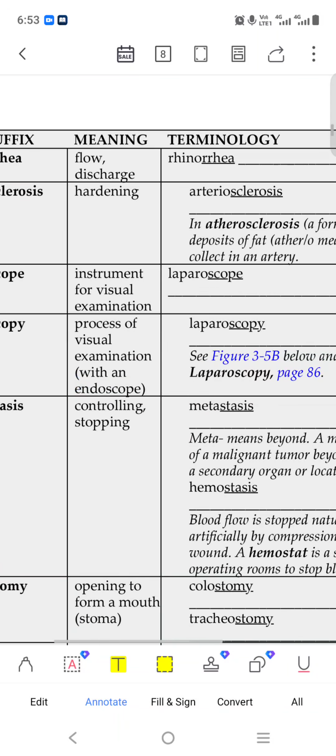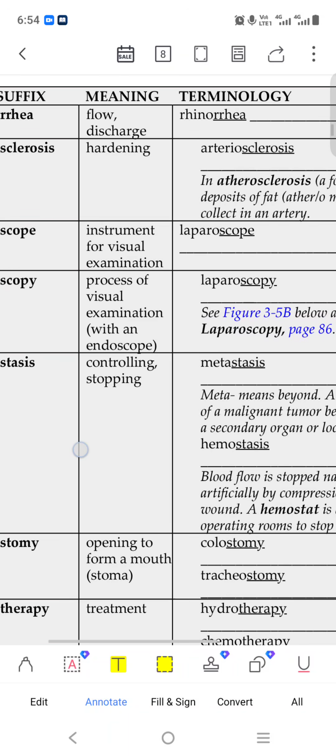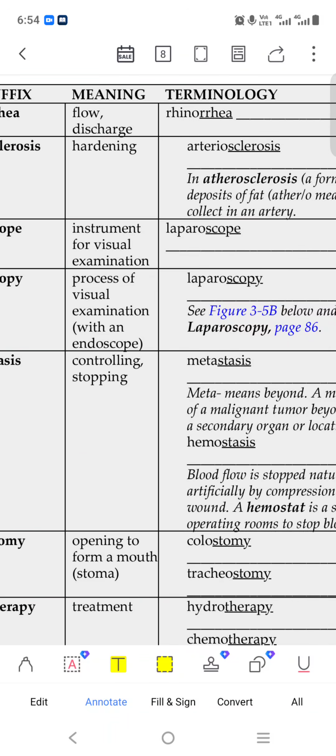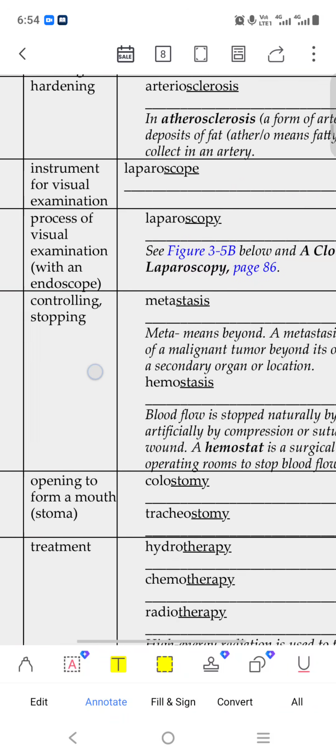Scope means an instrument to see. Okay, laparoscopic. Laparo means our stomach area. Scopic means to make a hole and put that instrument in to see inside. Okay. Scopy is the same thing, the process of seeing. Laparoscopic, laparo means our abdominal area.